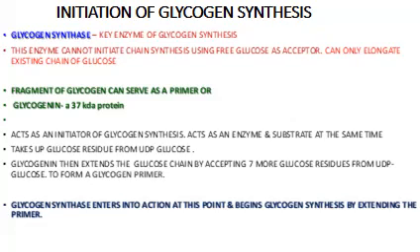The chain gets extended to 7 or more glucose residues, and this forms the glycogen primer. At this point, glycogen synthase can now enter and begin glycogen synthesis by extending the primer.